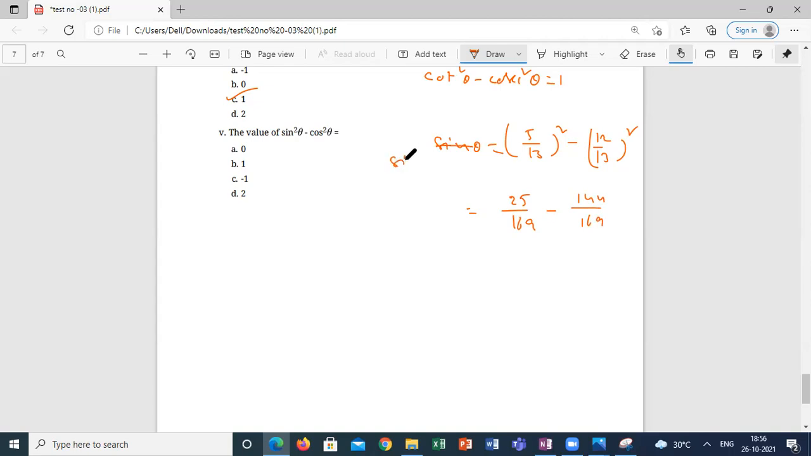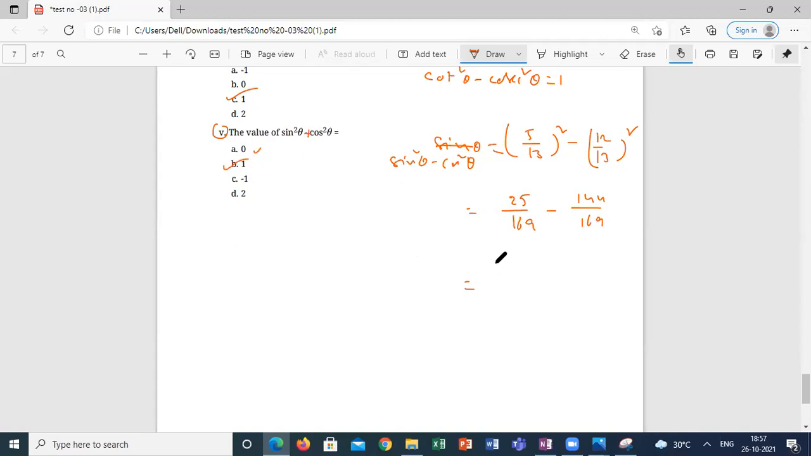This is sin square theta minus cos square theta. What is the answer, students? Value of the sine square theta minus cos square theta. Please, what is the answer? This is a wrong question. Options are wrong. Or they have to give sine square theta plus cos square theta, whose answer is 1.